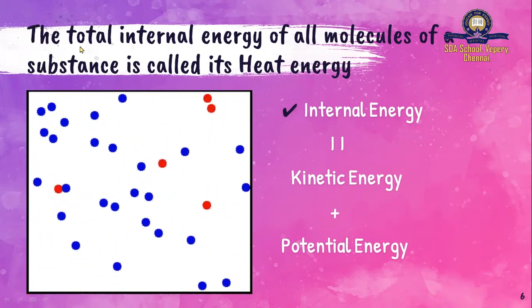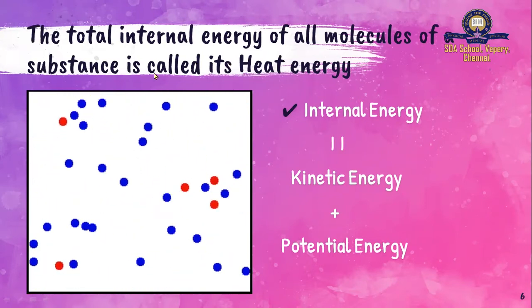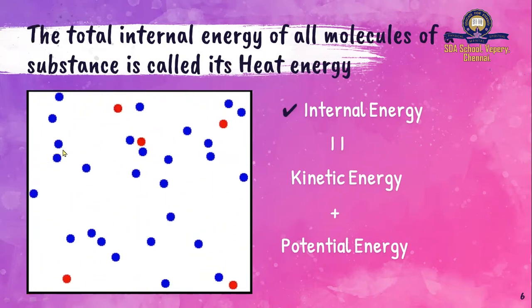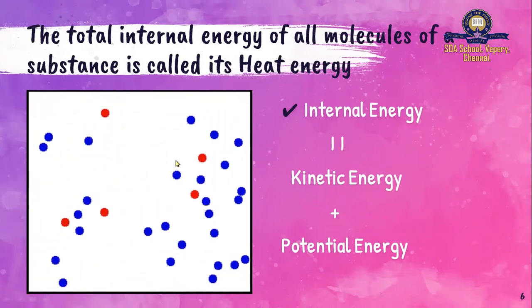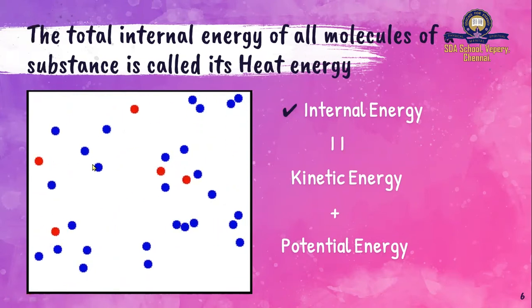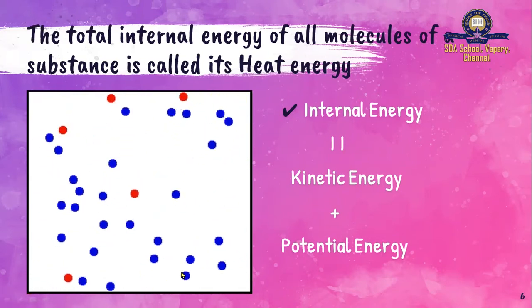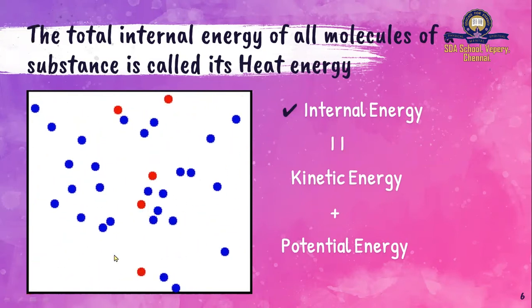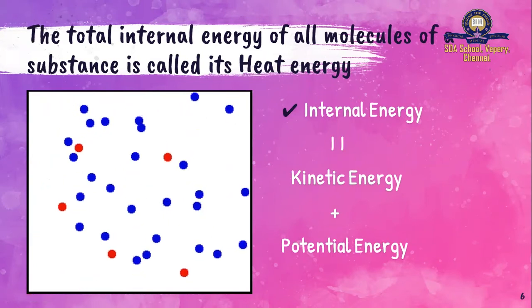So the internal energy of all molecules of a substance is called its heat energy. Each molecule will have an energy, so if I add the energy of every molecule, I will get the heat energy of that particular substance.